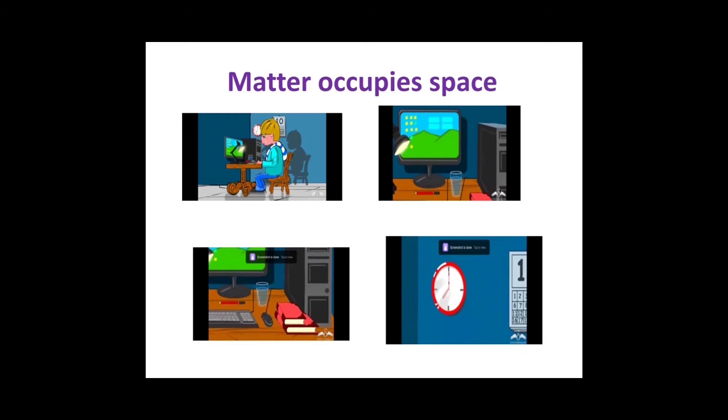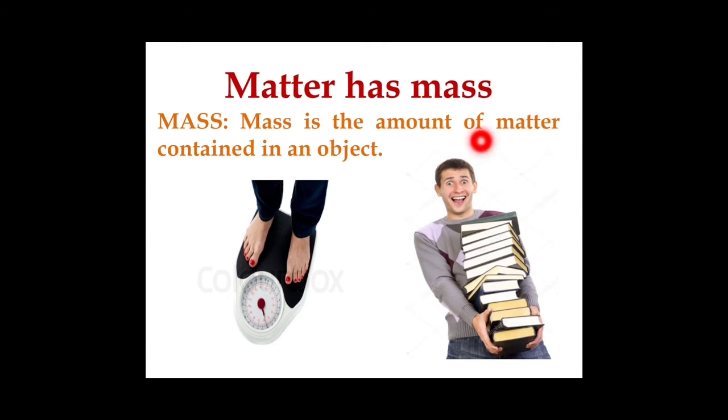So these are matter. Matter has mass. Mass is the amount of matter contained in an object. You hold one book. If you keep increasing the number of books, it becomes heavier and heavier. So mass is the amount of matter contained in an object.